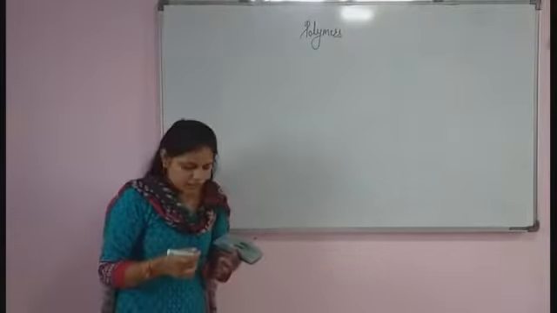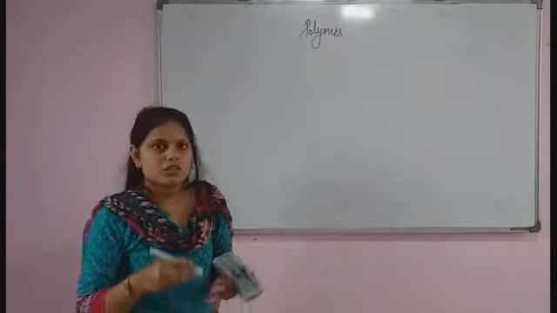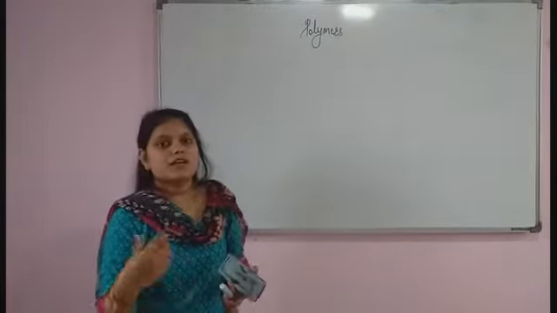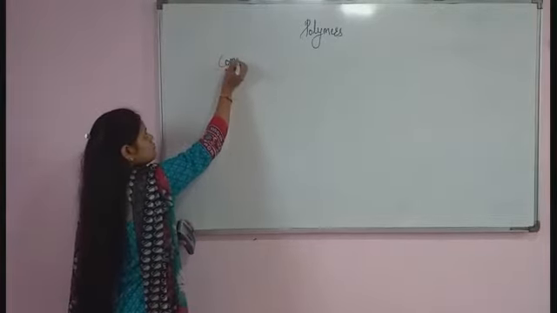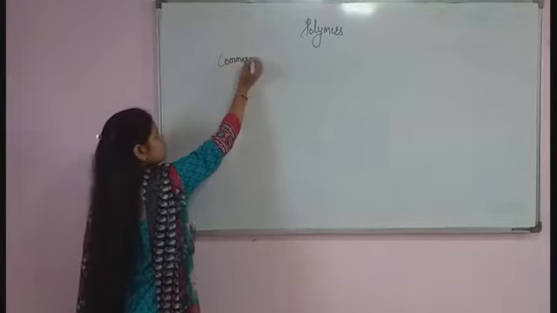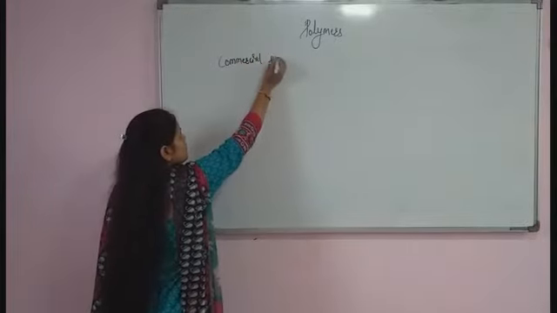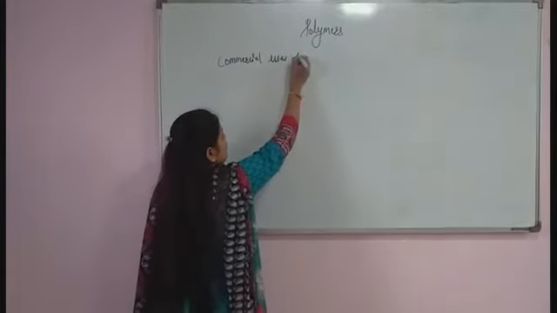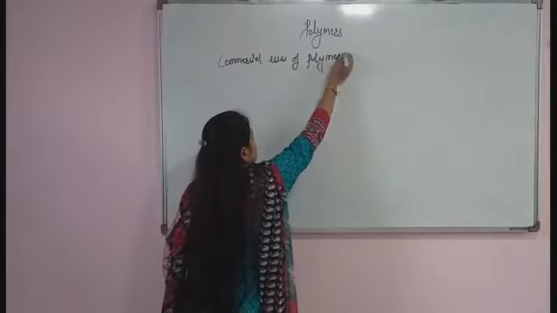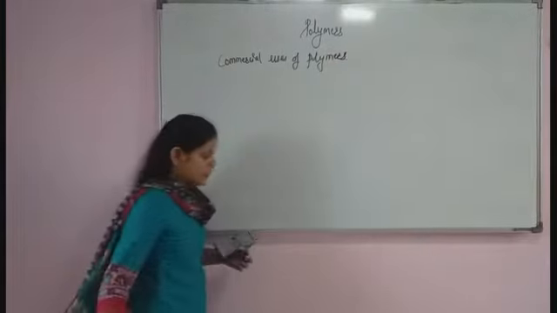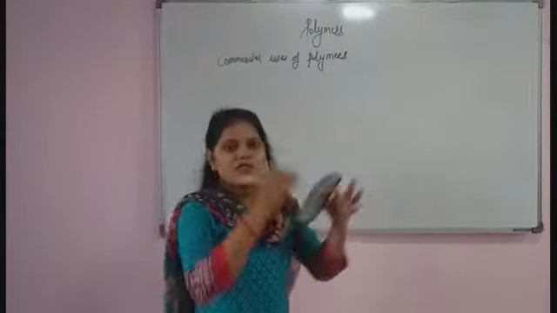The next point will be the commercial uses of polymer, or the polymers which are used in commercial processes.